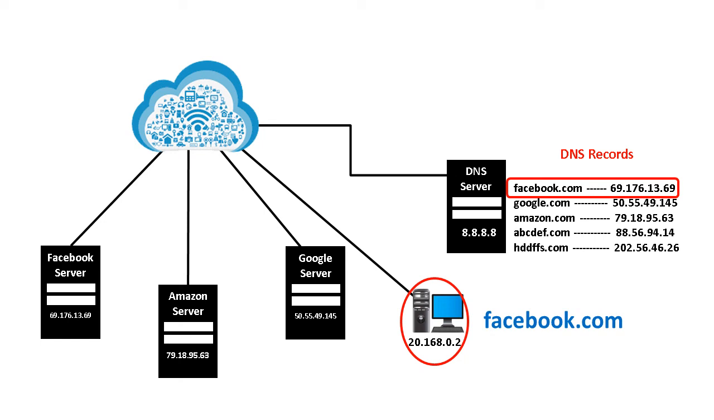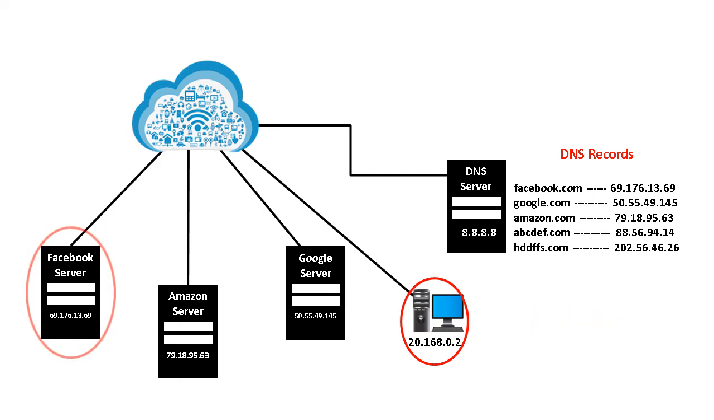Now after finding the IP address of that requested domain name, the DNS server will send back the IP address to our system. Now our system comes to know the exact IP address of its associated domain name, like 69.176.13.69 for facebook.com. So now our system will find the intended server, that is the Facebook server, by the unique IP address 69.176.13.69 over the internet directly.